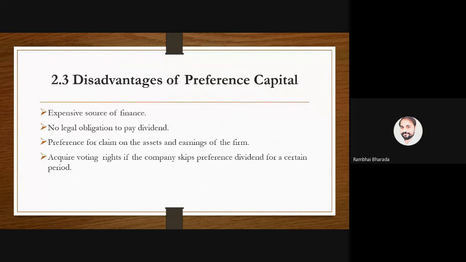Next, three, preference for claim on the assets and earnings of the company. Generally the preference shareholders have a preference to claim the assets and earnings at the time of liquidation, but in some cases when the company does not have any surplus amount, the preference shareholders do not get anything from the company.